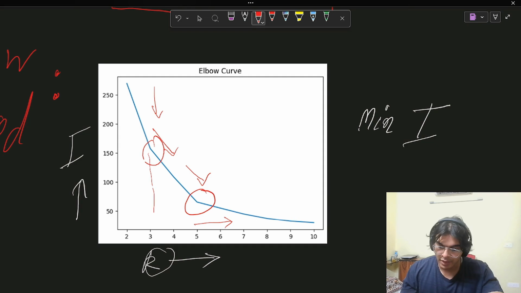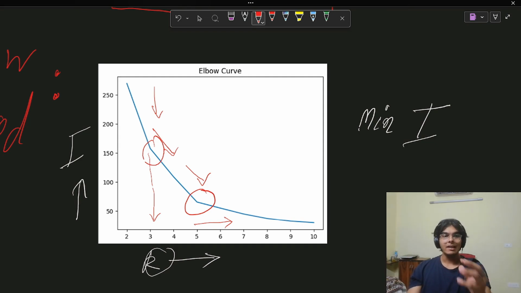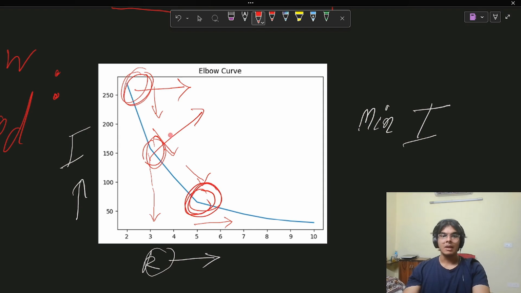But the thing is, at this point, the number of clusters is just three. Three is not considered a good value to take because it's considered that the algorithm has just started working. Let the algorithm work its magic. Take the values which come at a later stage, which is why we do not select this or this. It is very easy to say that the value is sharply declining here and here as well. So why do we take this value here? Because some iterations have passed by. The model has been allowed to train. Here it is just beginning its training, which is why the value of k equal to 5 is selected from here.